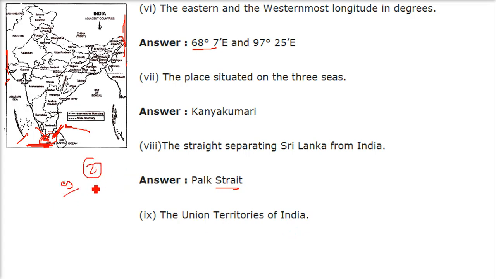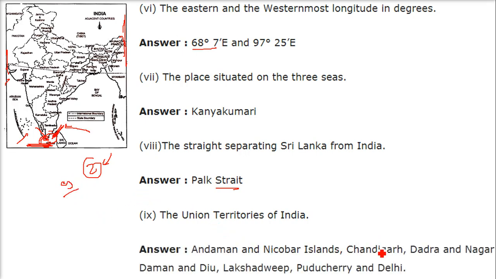The Union Territories of India: we have 9 Union Territories. 2 will be added in October 2019, and these will be Jammu Kashmir and Ladakh. So Andaman Nicobar Islands, Chandigarh, Dadra and Nagar Haveli, Daman and Diu, Lakshadweep, Puducherry and Delhi, along with Jammu Kashmir and Ladakh, constitute the 9 of them. Just add Jammu Kashmir and add Ladakh.